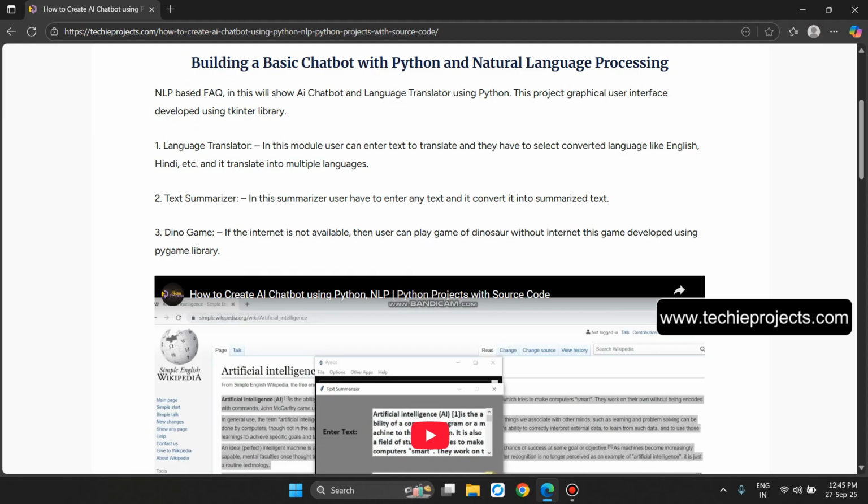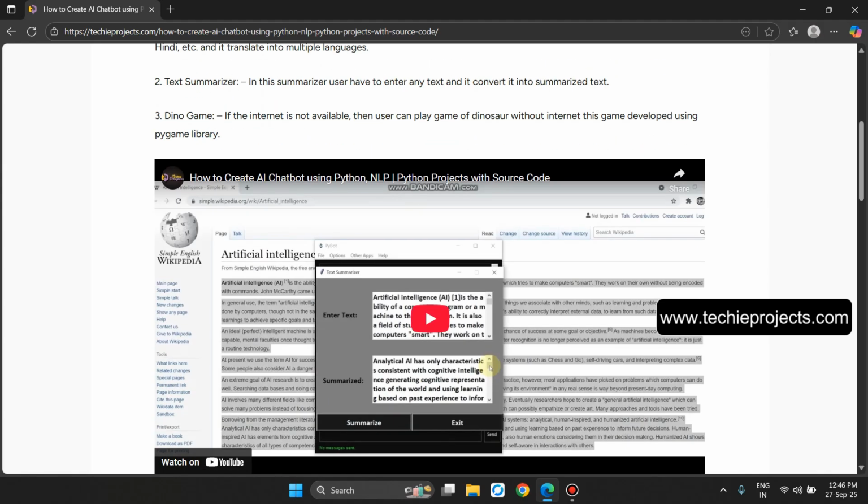In this module, the user can enter text to translate and select the language to convert to, like English, Hindi, and translate into multiple languages. In the text summarization, in this summarizer, the user has to enter any text and it will convert it into summarized text. Dino game: if the internet is not available, then the user can play the game of dinosaur without internet. This game is developed using the Pygame library.